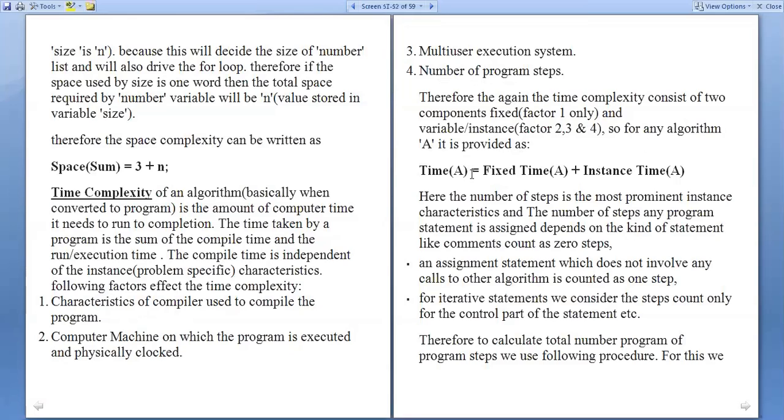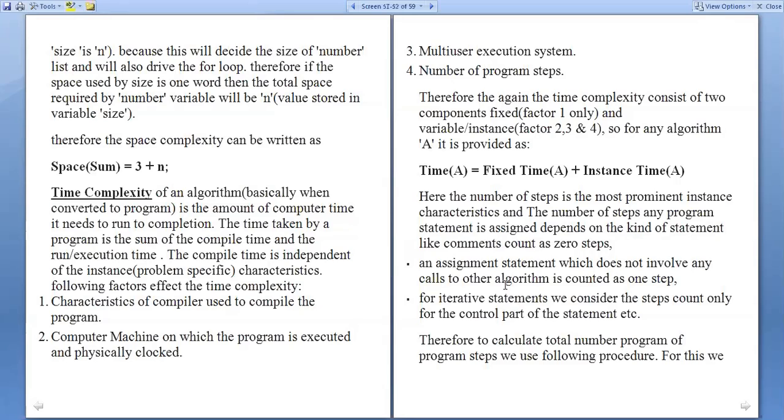So finally we have the time complexity as the fixed time for the algorithm plus the instance time of the algorithm, where A indicates the algorithm. Here the number of steps is the most prominent instance characteristic, and the number of steps assigned to a program statement depends on the kind of statement, like comments count as 0 steps. So the number of steps is the most important one.